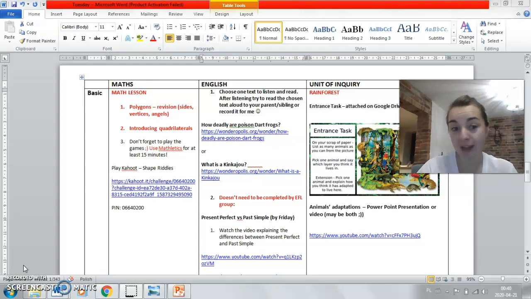So starting with maths. Today, during our online lesson at 10:30, we are going to revise polygons. Yesterday, you were asked to watch the video, and today we will revise some characteristic features for polygons. I will also introduce the concept of quadrilaterals. So that's what we are going to do today during our Zoom lesson.